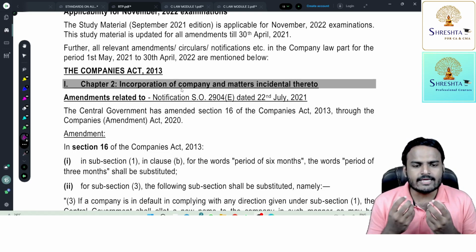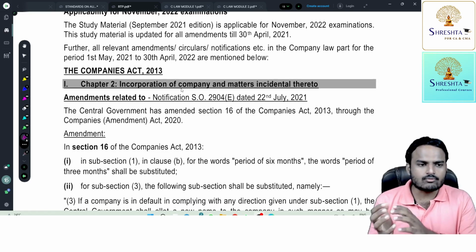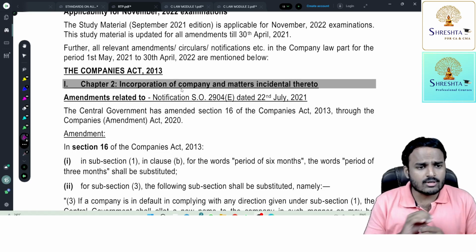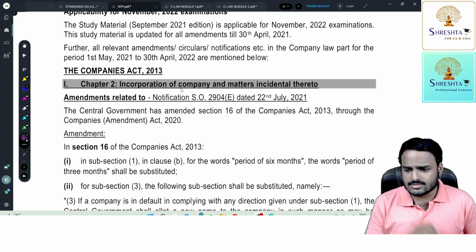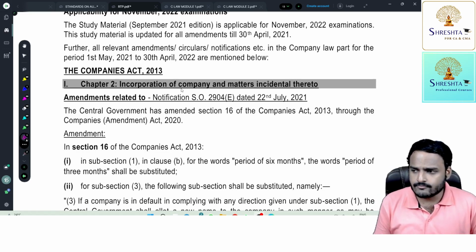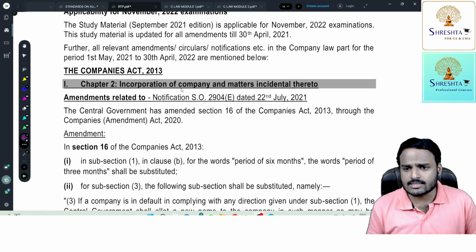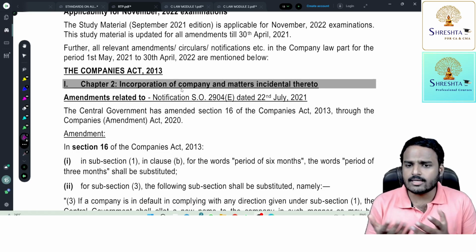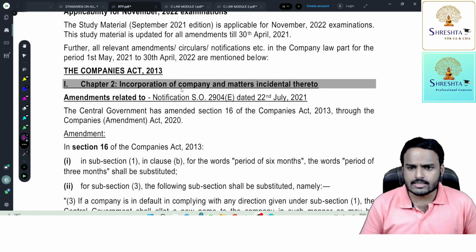Without any intention, suppose ROC issued a certificate of incorporation. See, nowadays these kinds of issues are not happening. Just 3 days back, I filed an application for a company with the name Ganesh Chili's 1% Company Private Limited. Immediately the next day, I received a mail from ROC stating that, sir, you used the word Ganesh.